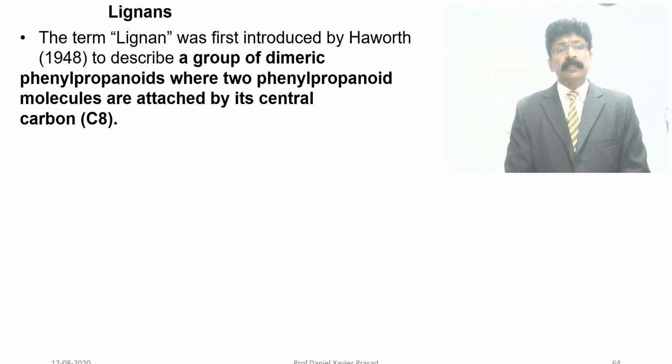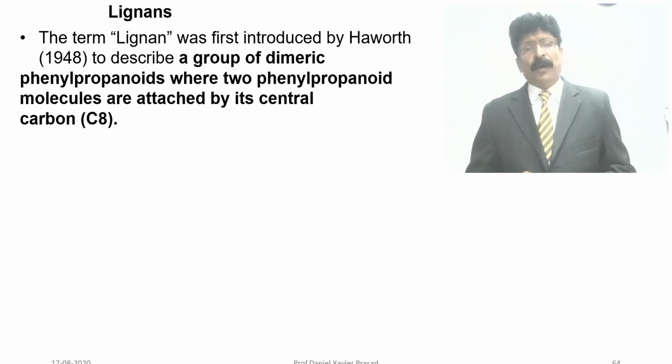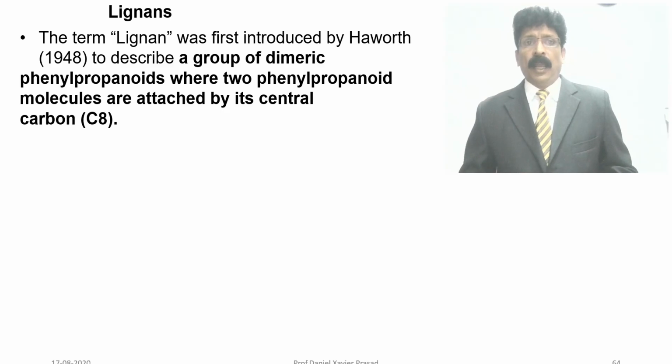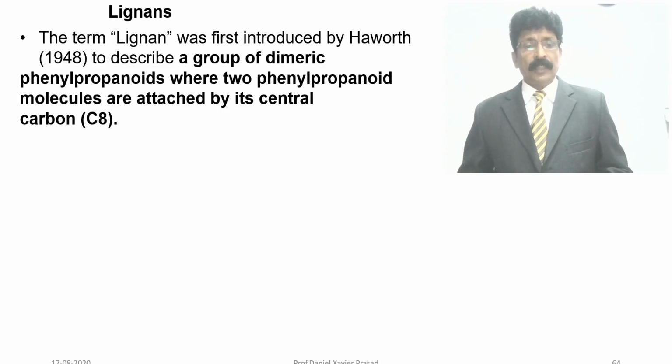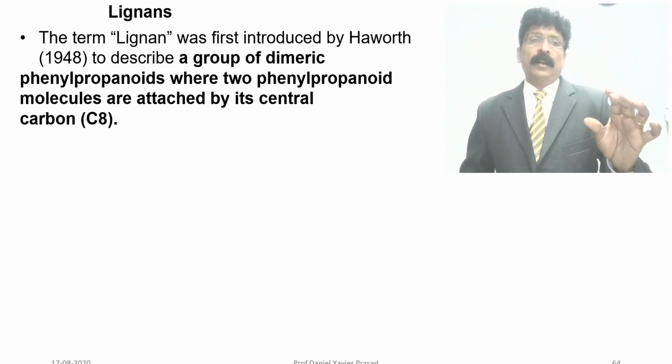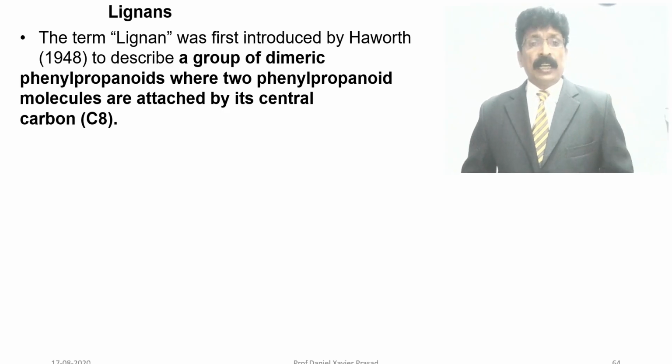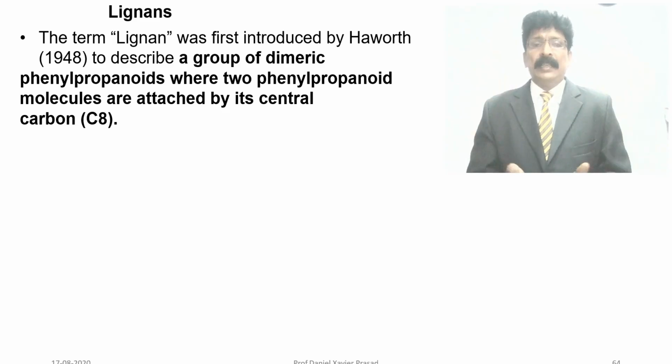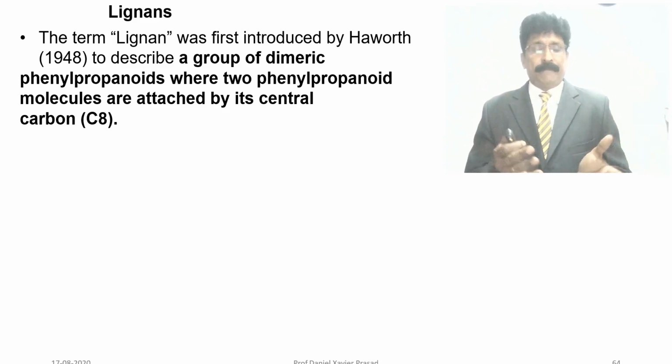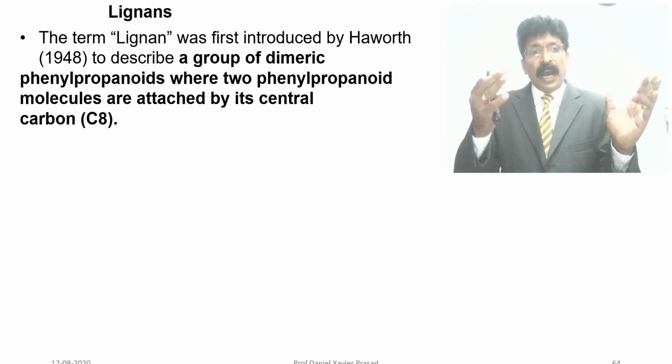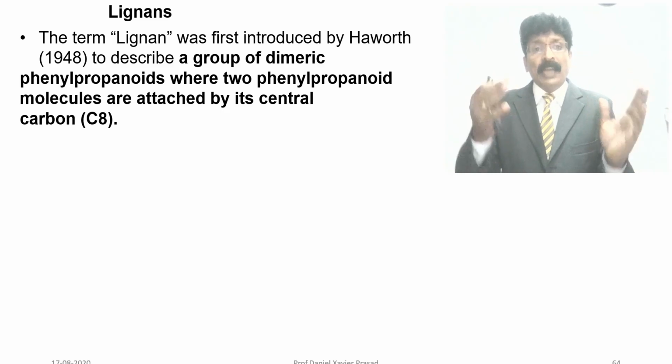Lignans: the term lignan was first introduced by Haworth in 1948 to describe a group of dimeric phenylpropanoids. Phenyl is a 6-membered benzene ring with OH, and propanoids.